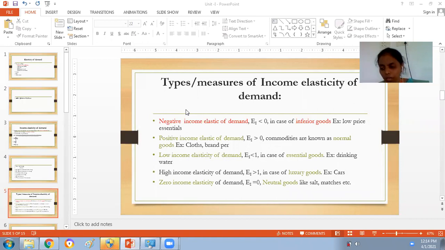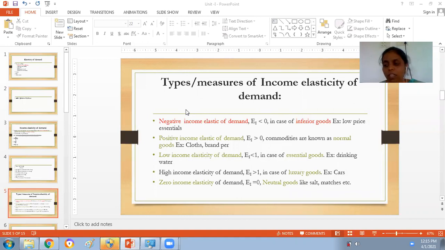How will we find that out? It depends upon the type of product which we are producing. For example, if your product is an inferior good, then the demand will change one way. If your product is a luxury good, then the demand might be something else. In order to find out, we will calculate the income elasticity of demand in each case.